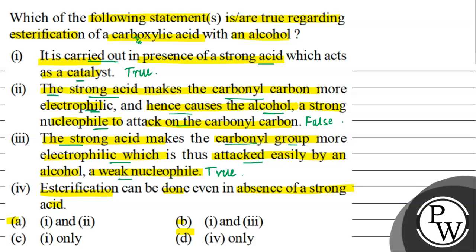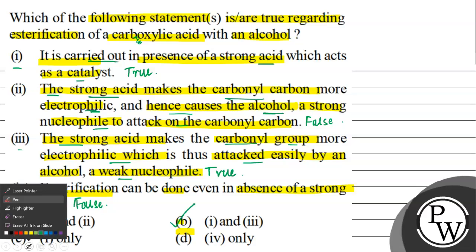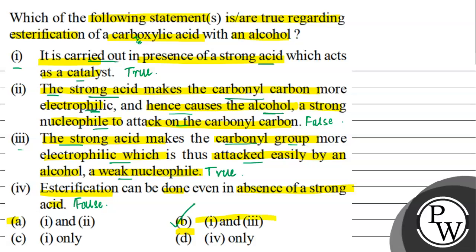Esterification can be done even in the absence of a strong acid, which is false again, because a strong acid is required as a catalyst for carboxylic acids to get esterified into esters. So our first and third statements are true. So option number B will be the right answer. I hope you understood the question well. Best of luck.